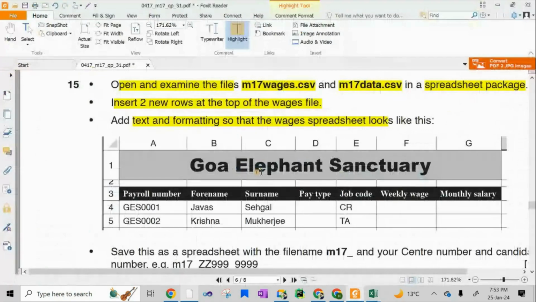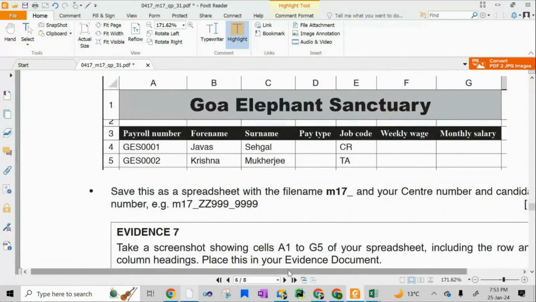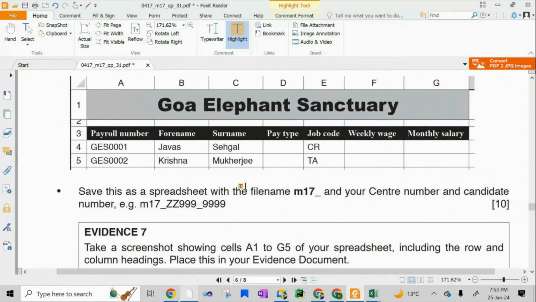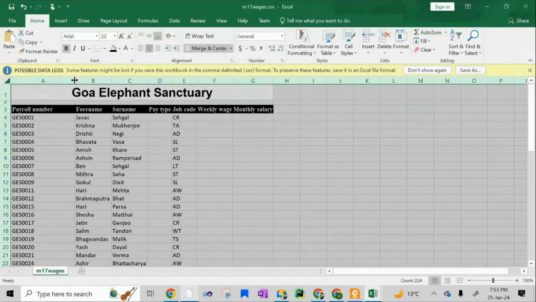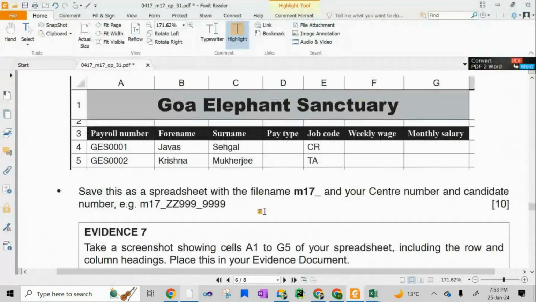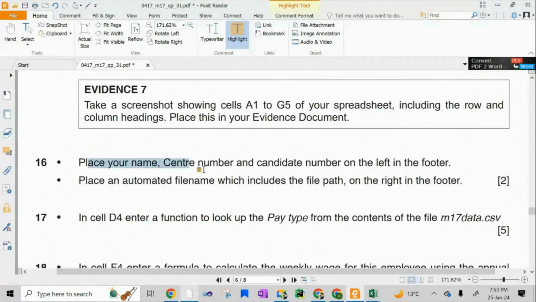And what else you need to do is the rest everything is fine. Then you need to save the spreadsheet, which I have already told you. Clear with this? So you have done this. Set it. Then it says place your name and center number and candidate number on the left in the footer. Place an automated file name which includes the file path on the right in the footer.